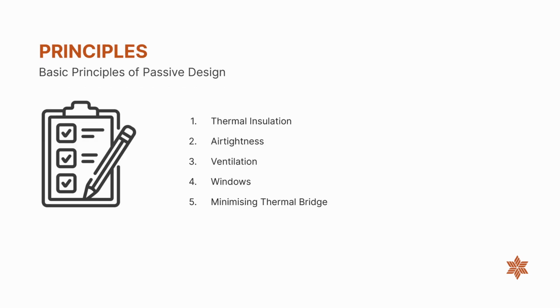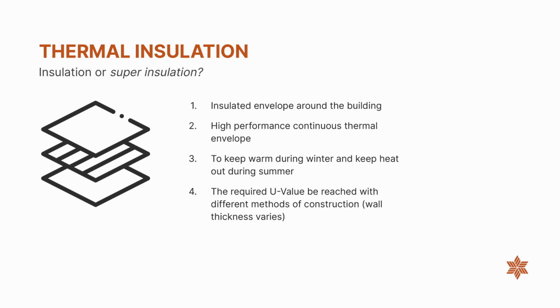Those technical requirements can be achieved by adhering to the PassivHaus principles. It includes thermal insulation, airtightness, ventilation strategies, PassivHaus windows, and thermal bridge-free or minimum thermal bridge construction. Getting into them individually, the presence of a high-performance, continuous insulated thermal envelope wrapping the building is crucial in achieving the requirements for a PassivHaus build. This helps keep the indoors warm during winter and keeps the heat out during summer.